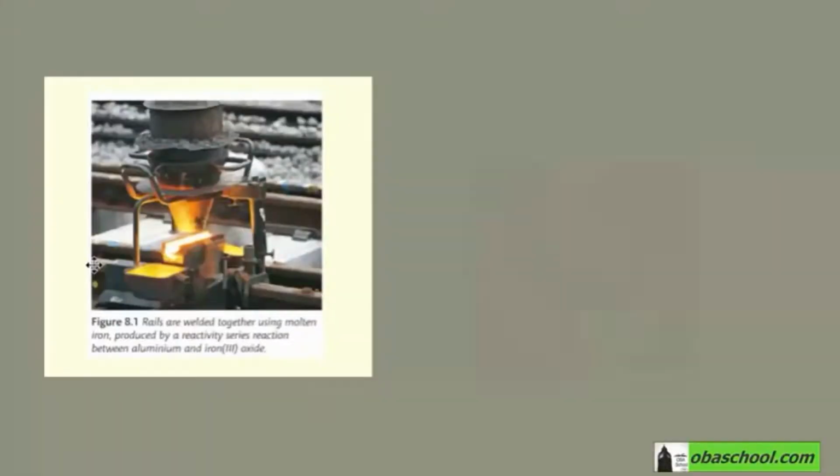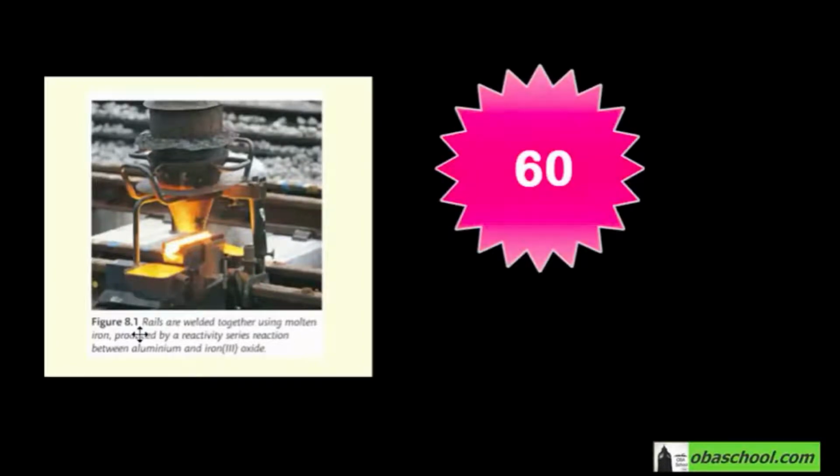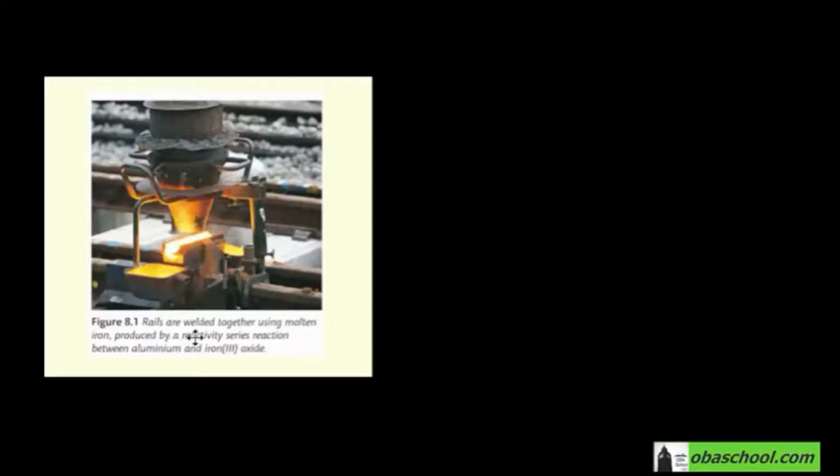In this figure, found in our books, page 60, figure 8.1, the rails are welded together using molten iron, produced by a reactivity series reaction between aluminium and iron oxide. So this melted iron is produced when aluminium and iron oxide react together.